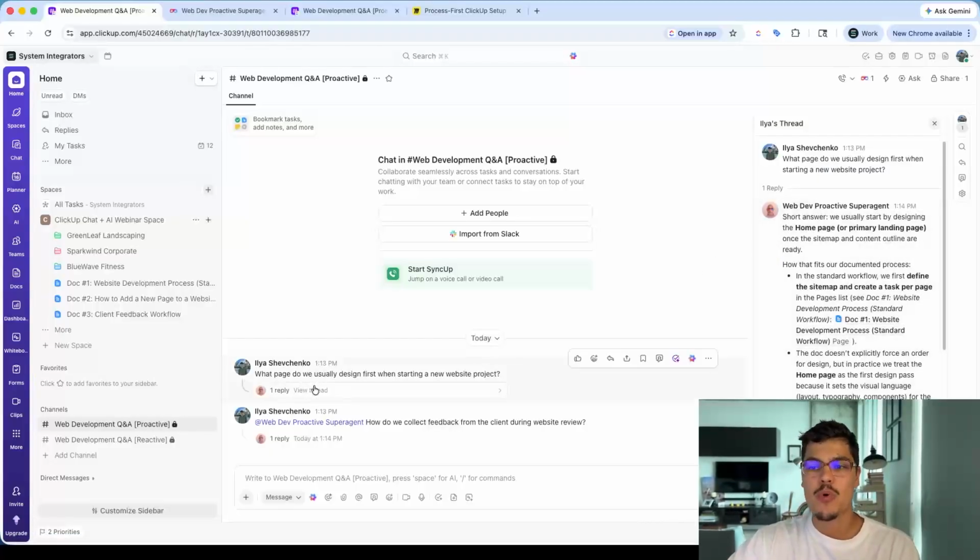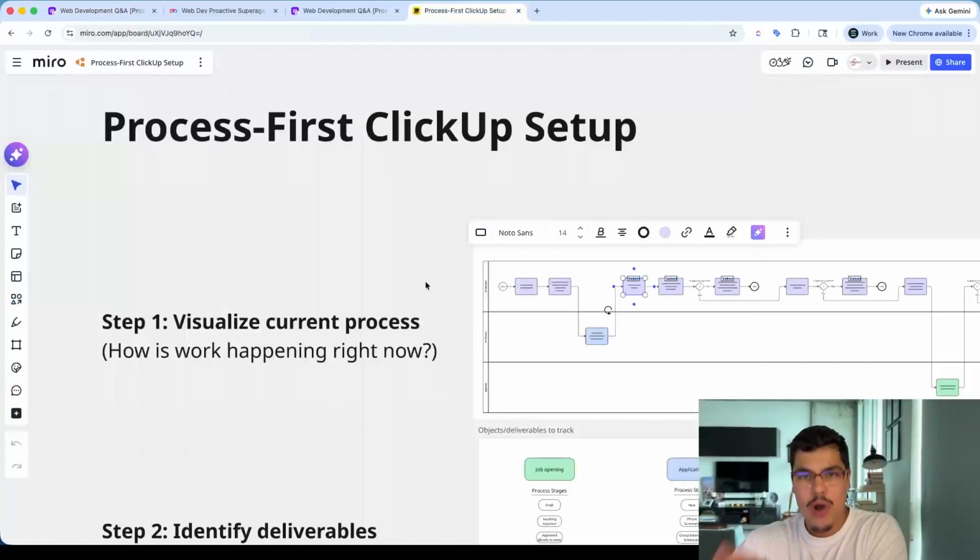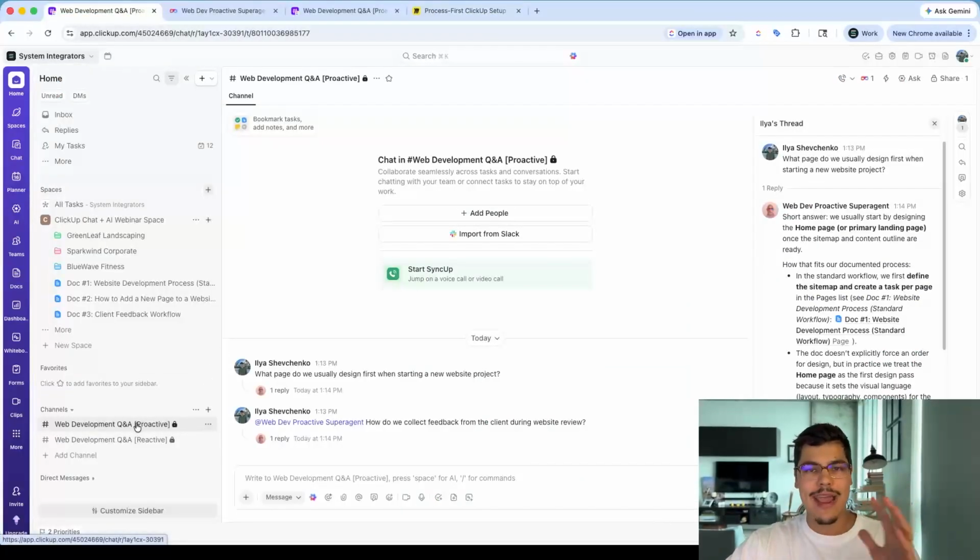Basically at this point, the system becomes more proactive, because when you ask the question, the system already has the answer, because you've built your ClickUp around a specific process and predicted the questions that are coming up. Now, obviously, real life happens, and you're not going to have all the questions people will have documented in ClickUp, and you should not have all of them.